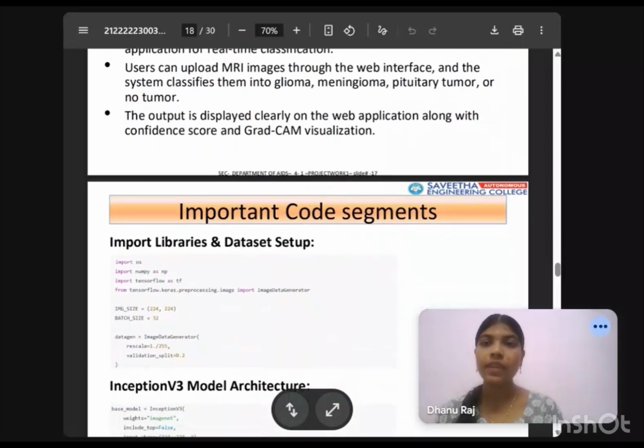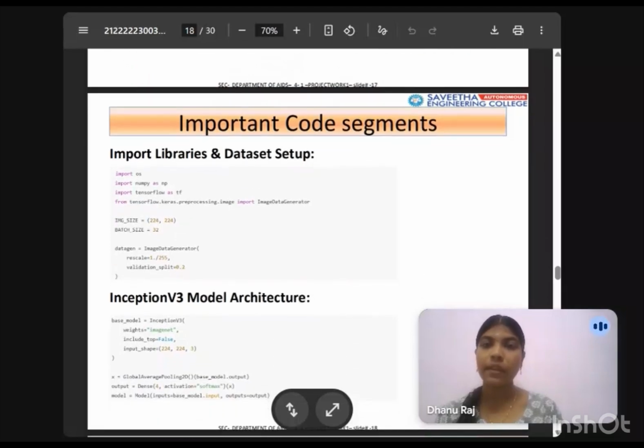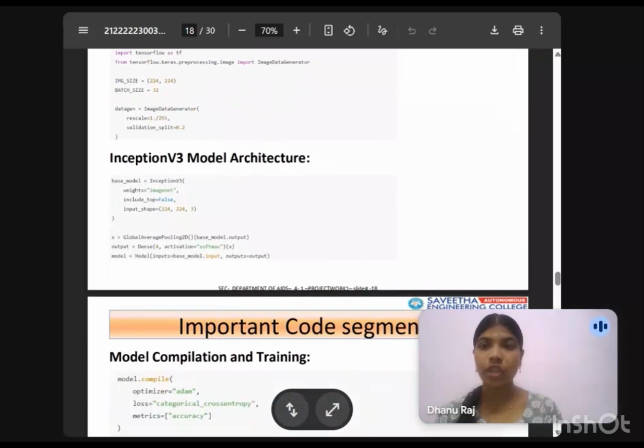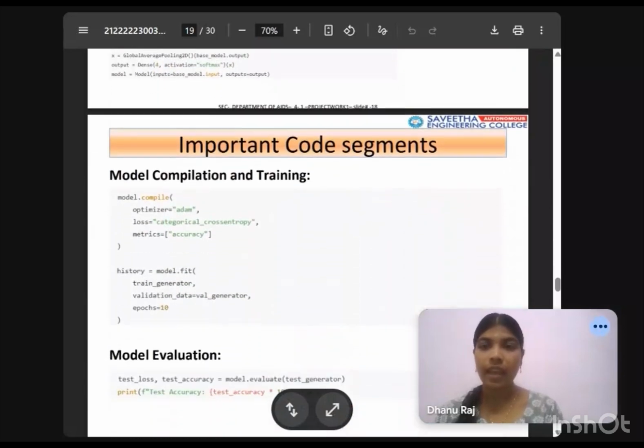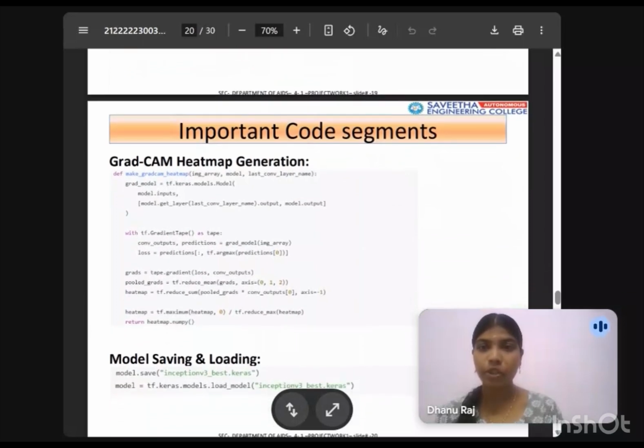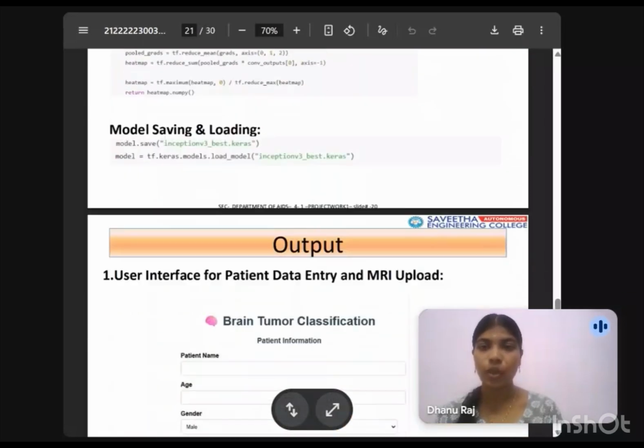Important code segment. This slide shows the important code segments including library import, data setup and model architecture, model training, model evaluation, GradCam heat map generation, and model saving and loading.